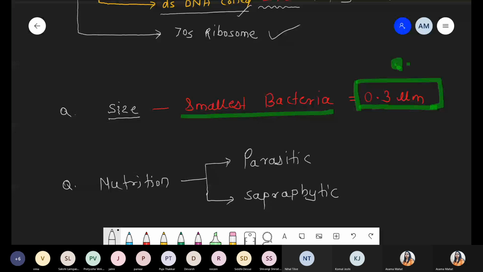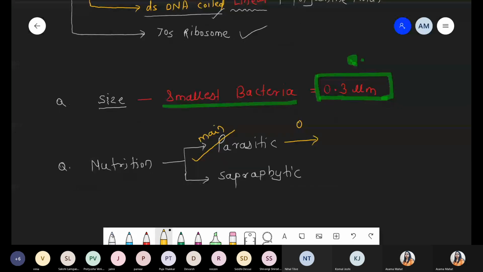But please remember, among these two categories, parasitic is the main category. Mycoplasma are parasitic, they are pathogenic. And I just want to introduce one question here, that mycoplasma can cause disease in both animals as well as plants. So parasitic, pathogenic, and it causes disease to plant as well as animal.